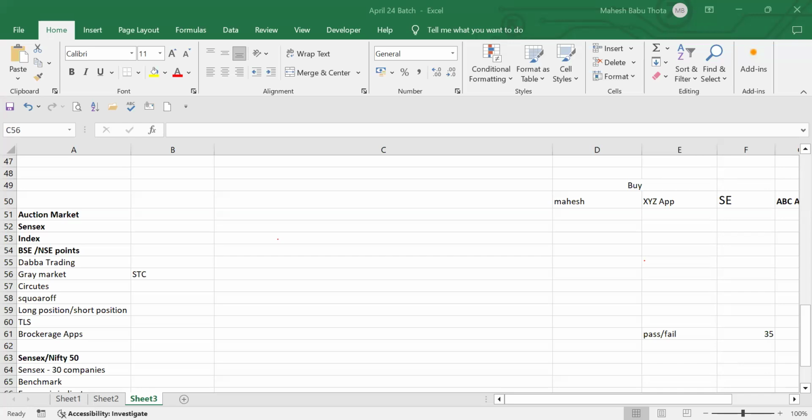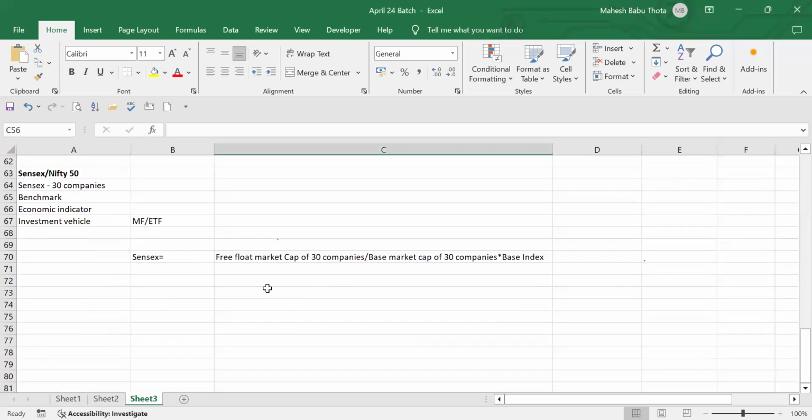This team will get this much score. What will happen if they are not scoring, if they are not getting that much score? We will lose and we have to pay that money, right? Whatever the bet amount, we have to pay. Similarly, in Dabba trading, also the same thing. It's a simulation kind of thing, right?